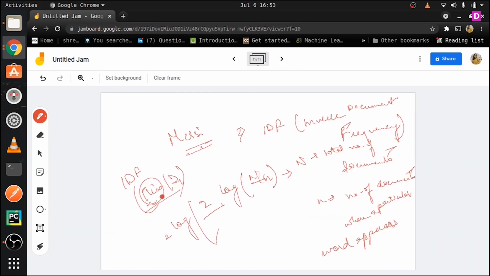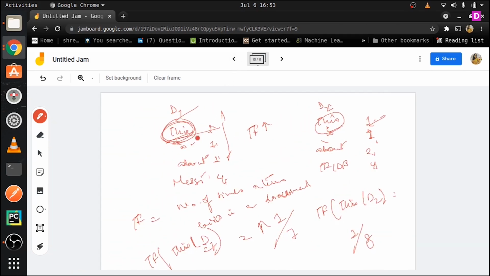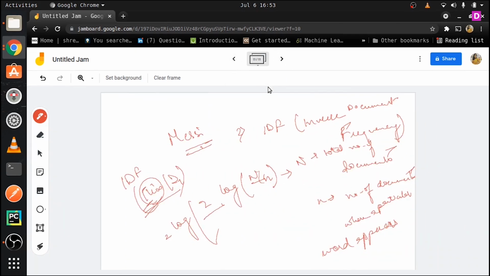Now, the number of documents in which this word appears: it appears in document 1 as well as in document 2. So the number of documents is 2, and this comes out to be log 1, which is equal to 0.